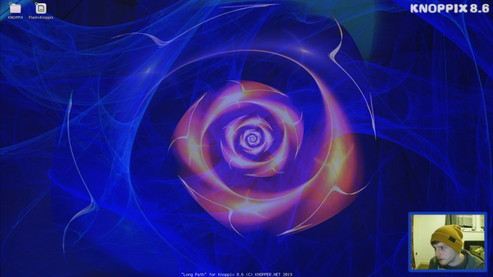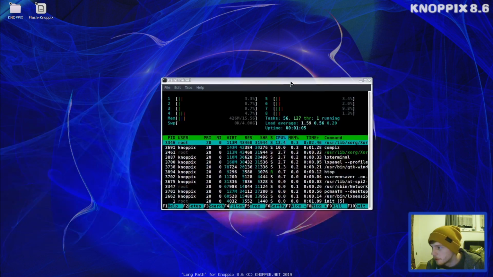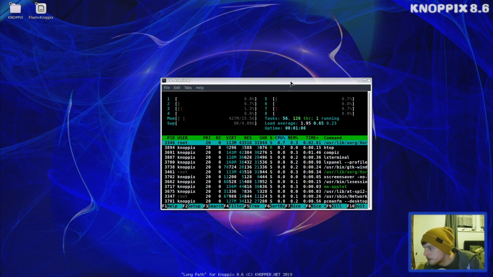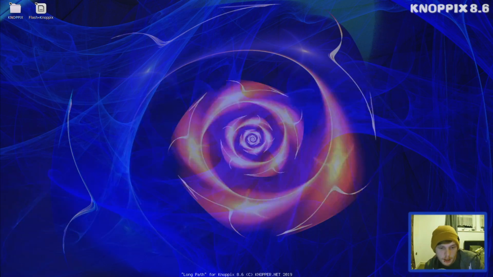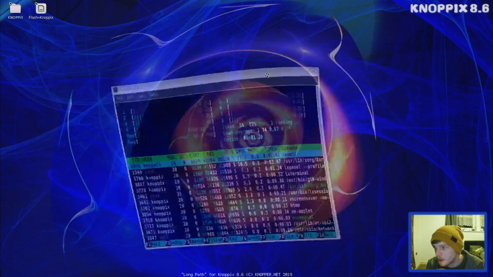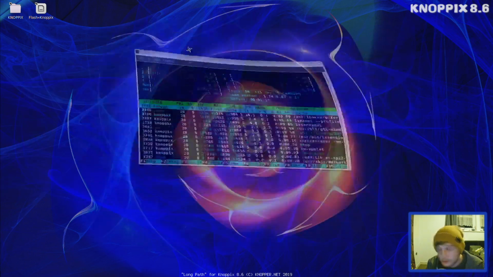Right, what are we doing? Of course, I'll tell you what, I'm going to check the RAM without opening up the monitor thing. That way I can get a correct reading without opening that, and I'll just bring the window over. Here we go. So I have to read it on the other one. 426-ish out of the box, and it's not really struggled with anything as we've been going along. It's had one or two hiccups here and there, but for the most part it's been smooth sailing. I'm quite impressed with this one.